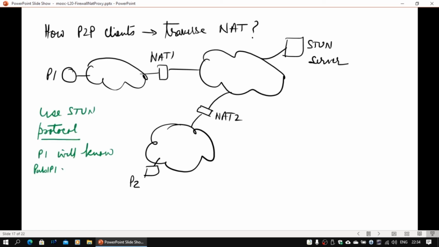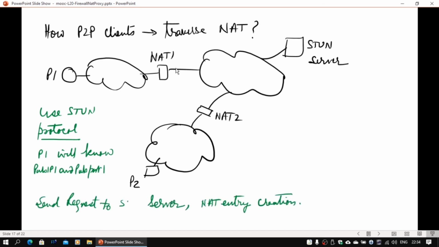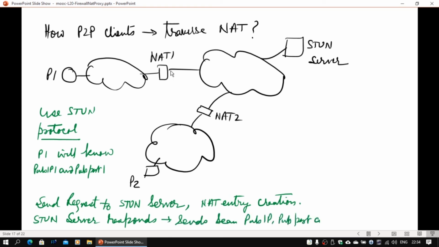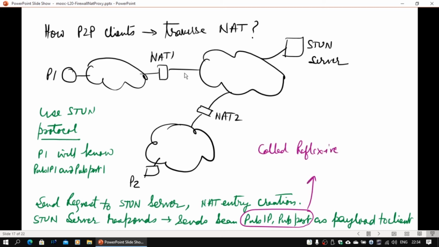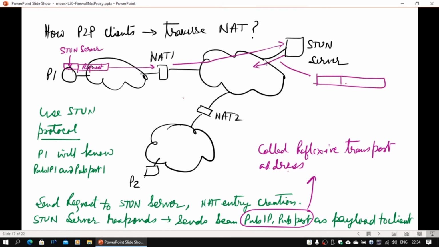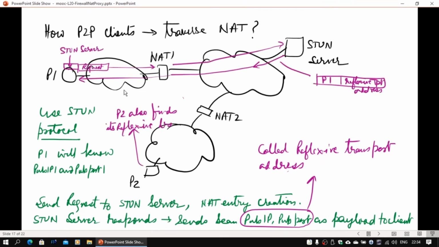The STUN server is very simple. P1 will send a packet to the STUN server. The STUN server will see the public IP address and public port as the source of the packet. It will just put that in the payload. We call this address the reflexive transport address. That is what goes in the payload and it will be sent back to P1.